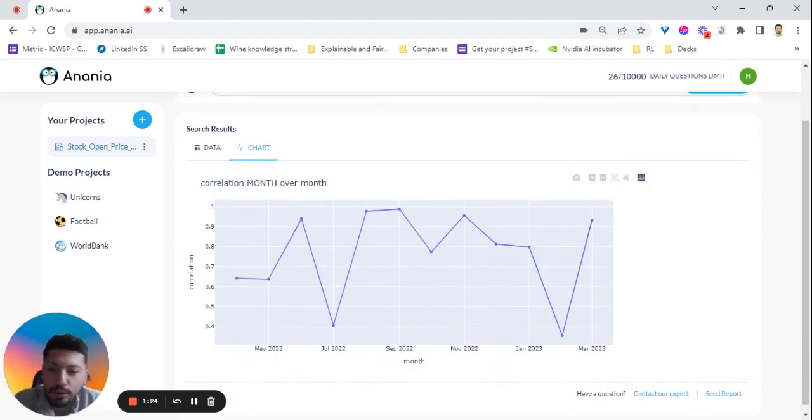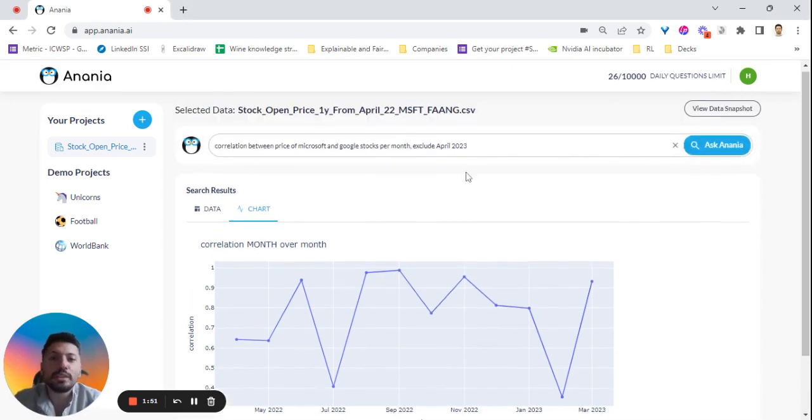As you can see, both of the stock prices, as two tech giants, are very correlated with each other. However, you can see that starting from November, so this is the average November stock price, the correlation is actually dropping a lot, which means the two stock prices are not moving using the same pattern anymore, or at least not with the same magnitude. Let's go on and understand what is happening with the absolute value, with the real stock price.